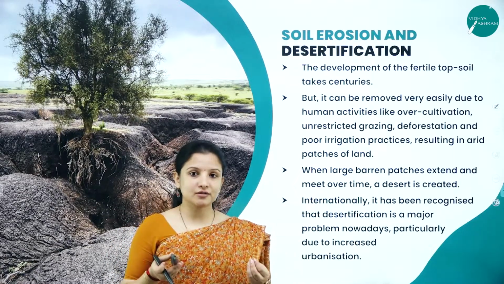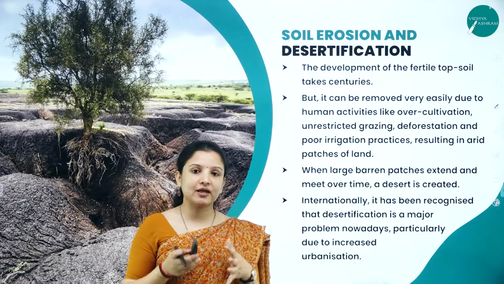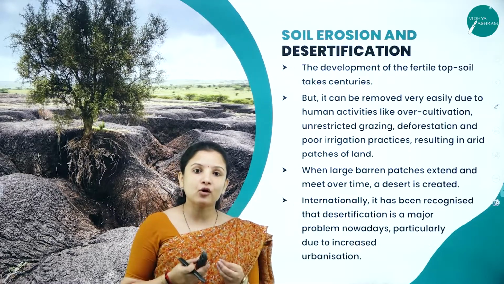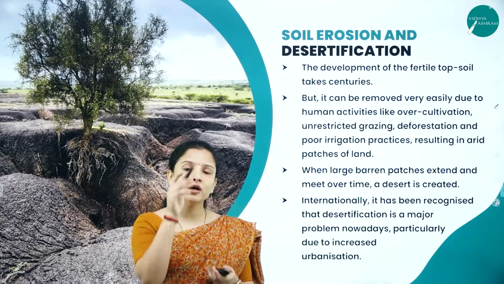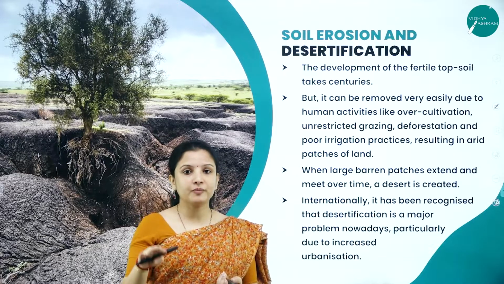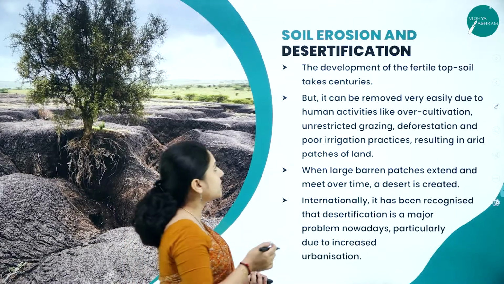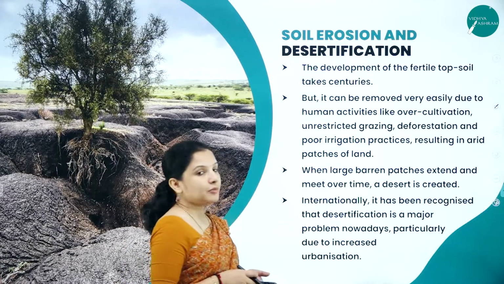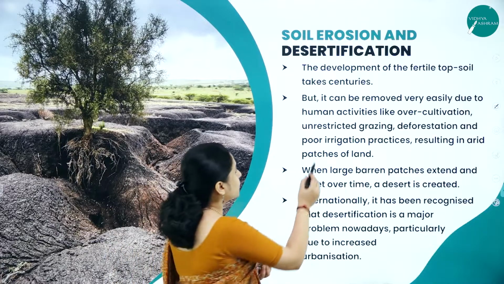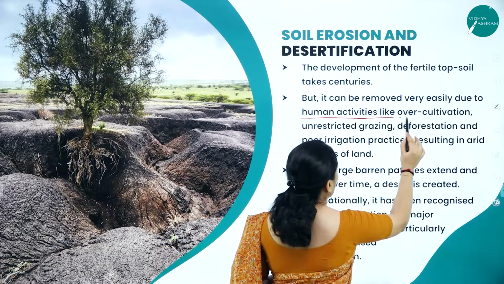When weathering of the rocks occurs, whatever minerals are in the rocks also add to the soil content. Therefore, forming a fertile top layer of soil takes hundreds of years, but it can be removed very easily by human activities like over-cultivation.